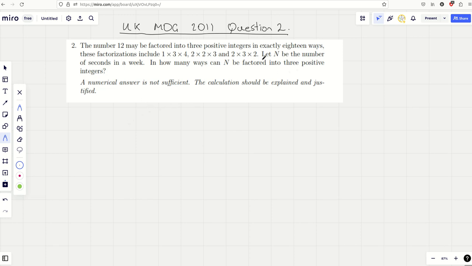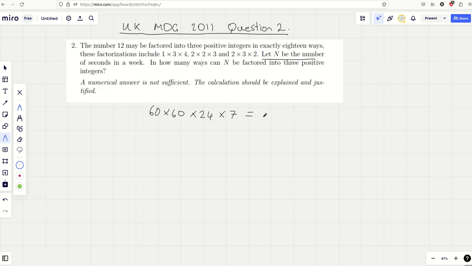Now, before we get started, there's a little bit of annoying stuff for us. Let n be the number of seconds in a week. Okay, right, well, we've got to work out how many seconds there are in a week, I suppose. So, 60 times 60, that's the number of seconds in a minute, that's the number of minutes in an hour, times by 24, number of hours in a day, and times by 7, number of days in a week.